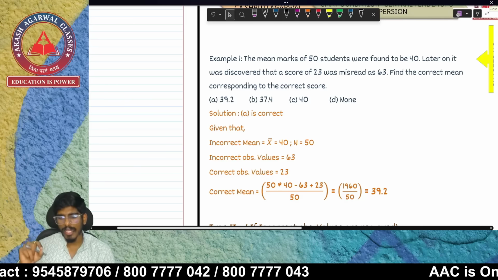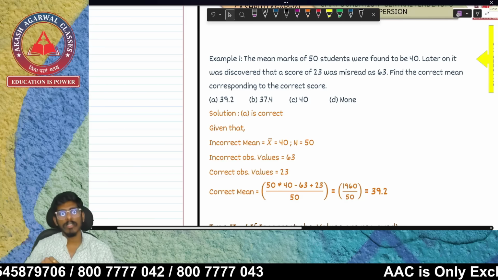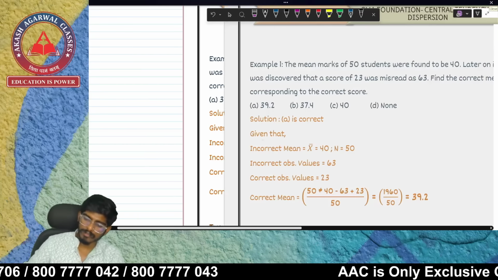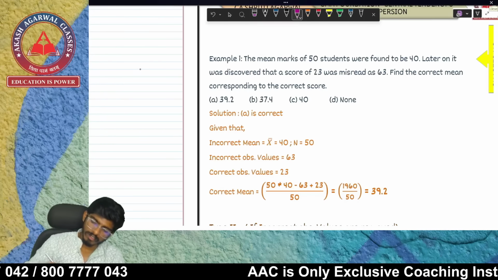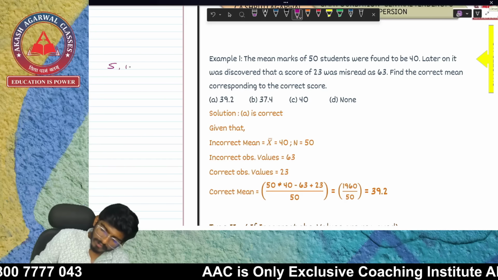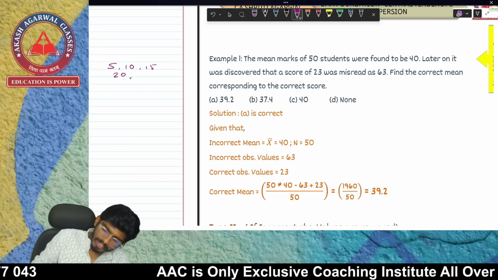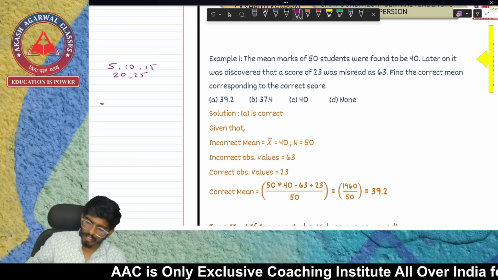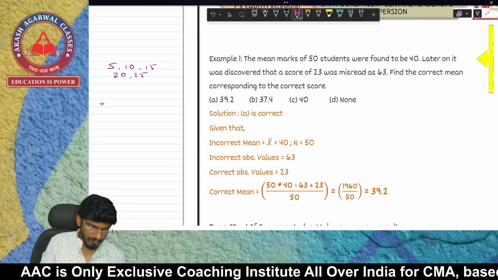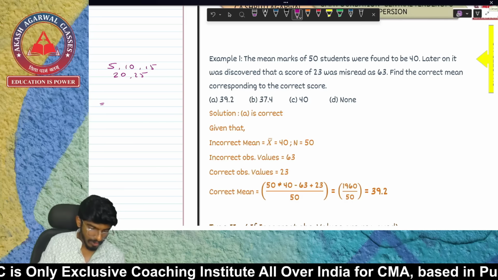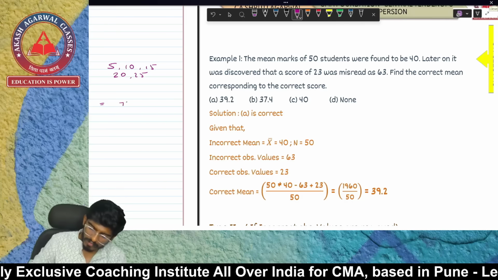So when I add a wrong number, for example 5, 10, 15, 20, 25, I'll be adding 5 plus 10 plus 15 plus 20 plus 25. This is going to be 75.